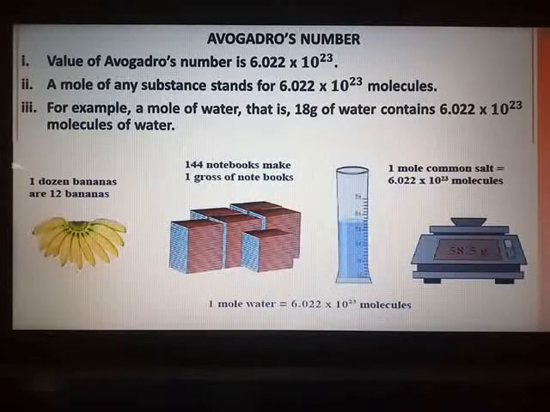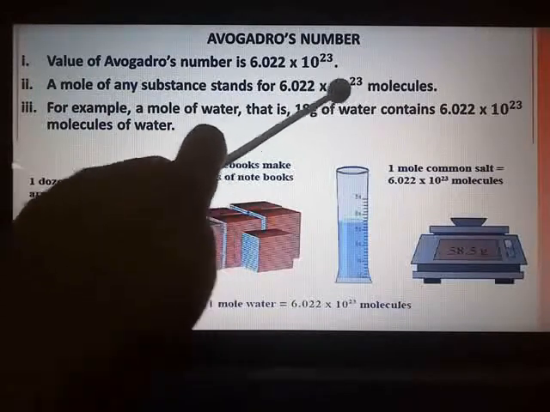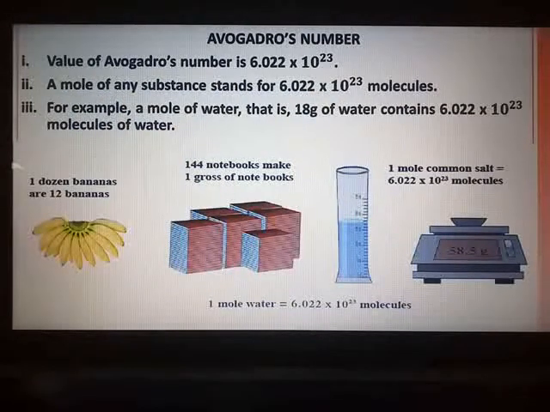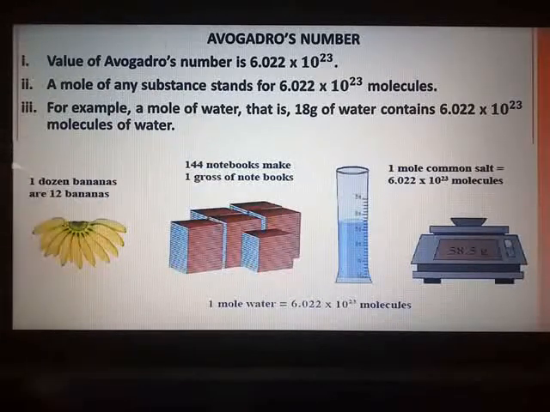So a mole of any substance stands for 6.022 multiplied by 10 raised to 23 molecules. Whenever you speak about a dozen of any quantity, a dozen bananas means how many? 12 bananas. When you speak about 1 gross of notebooks, 1 gross means 144 notebooks, so it is constant.